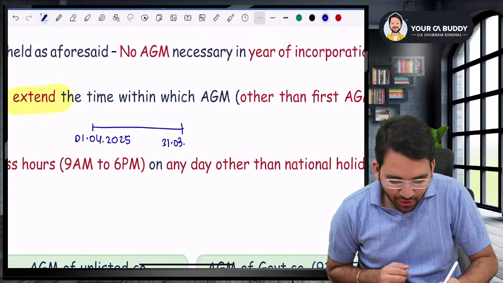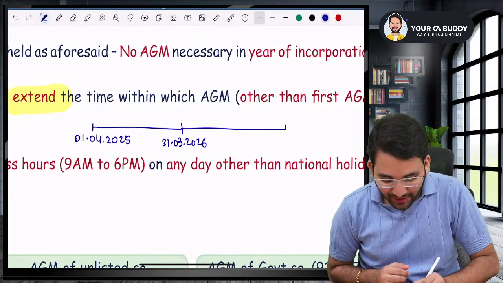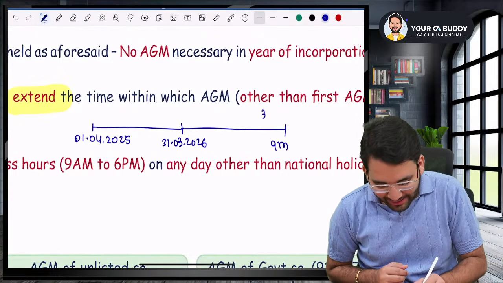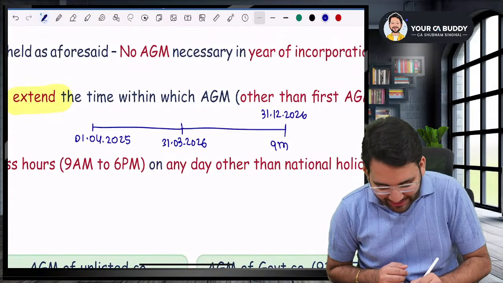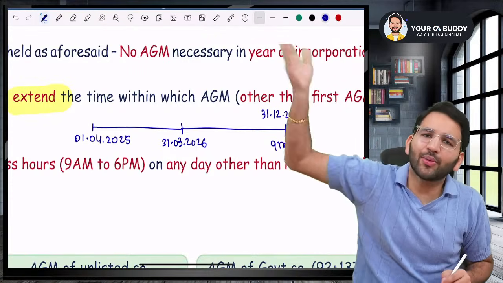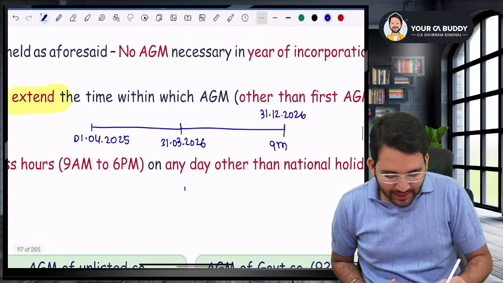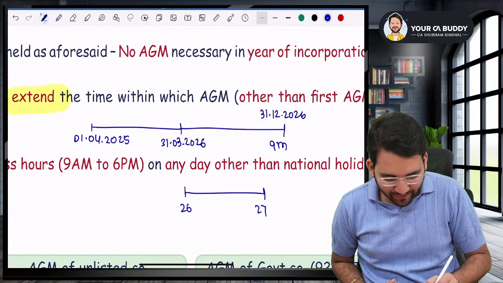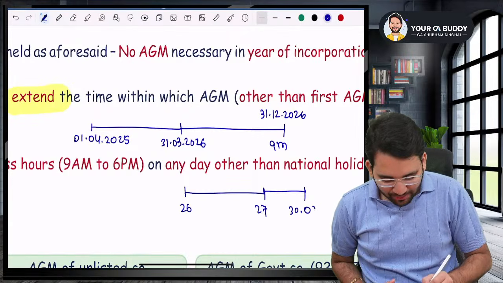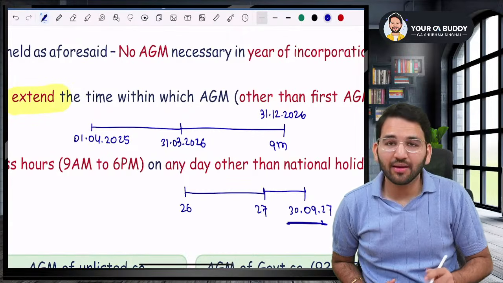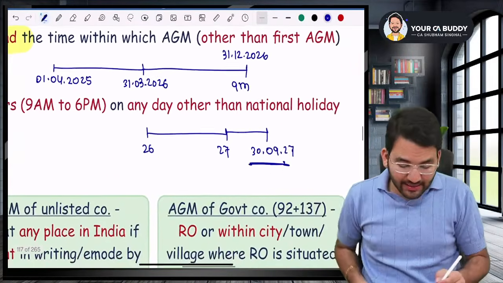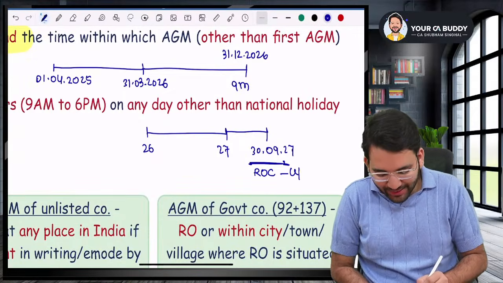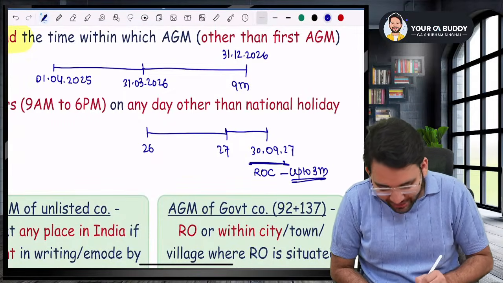Sir, your year will end on 31st March 2026 and the first AGM will be held within 9 months, that is 31st December 2026. What about subsequent AGM, sir? Subsequent AGM means AGM for the year 26-27 will be held by 30th September 2027. But if you could not hold it for any reason, then you may apply to ROC and ROC may give you extension of up to 3 months.